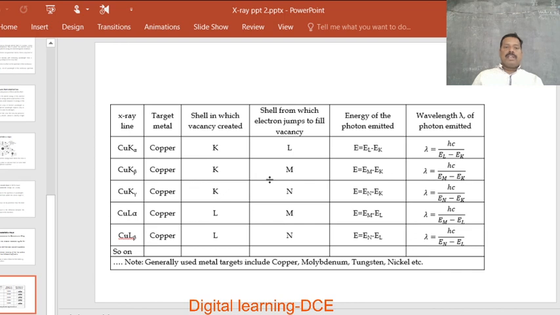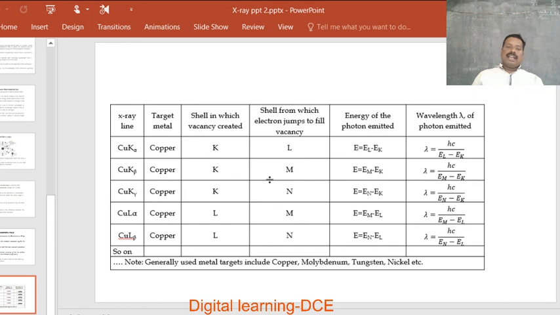Here, first one, if you observe the copper K alpha line, if you use copper as a target material and the transition takes place from L to K shell, then the energy of the emitted X-ray photon is equal to the energy difference between the L shell electron and K shell electron in the copper, that is E is equal to EL minus EK. Then by using Planck's relation, we calculate the wavelength as lambda equal to hc by E. Thereby lambda is equal to hc by EL minus EK.